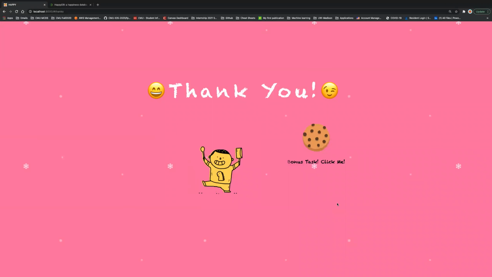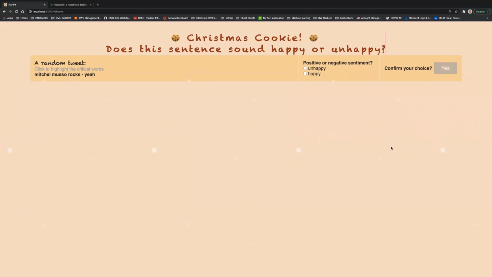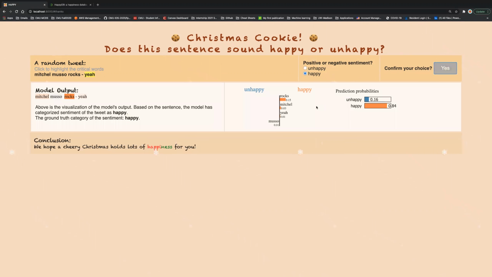Okay, so that's all about our main sections. And we actually provide an Easter egg here. So this is an additional task, which is very similar to the previous task. In this task, we want the user to classify a tweet to be a happy tweet or unhappy tweet. For example, this, yeah, maybe happy. And similar as before, the user can get some model output to compare with.